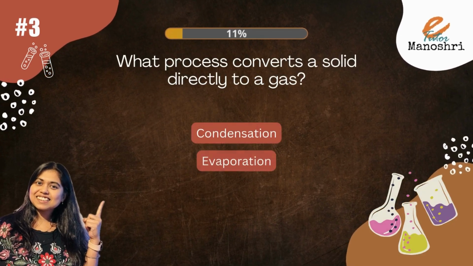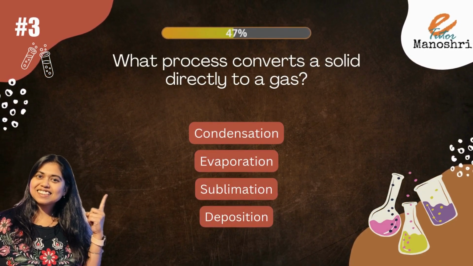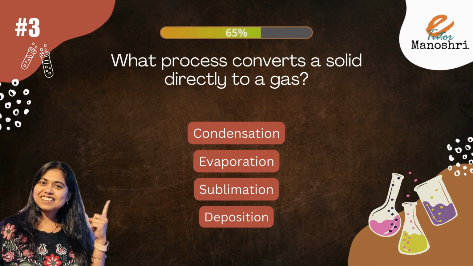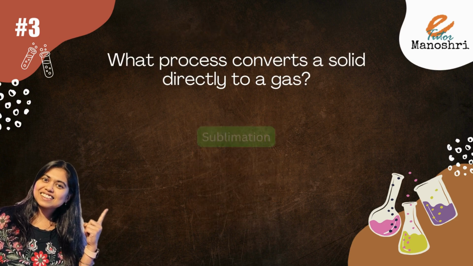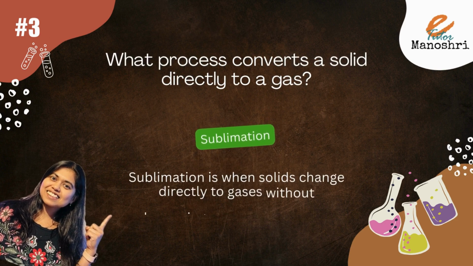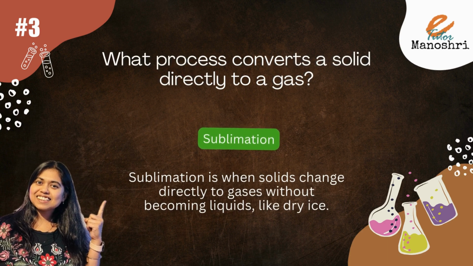What process converts a solid directly to a gas? Options are condensation, evaporation, sublimation, and deposition. The answer is sublimation. Sublimation is when solids change directly to gases without becoming liquid, like dry ice.